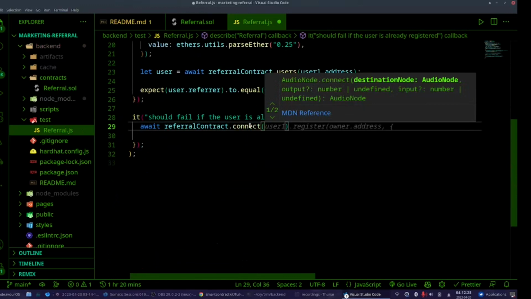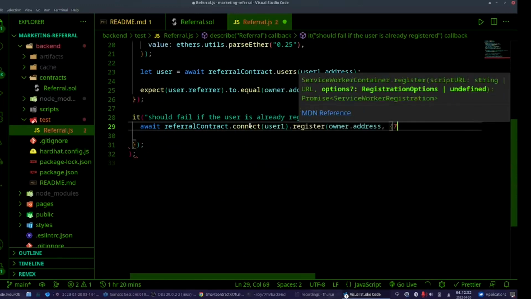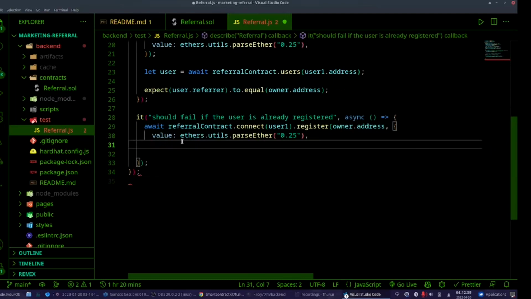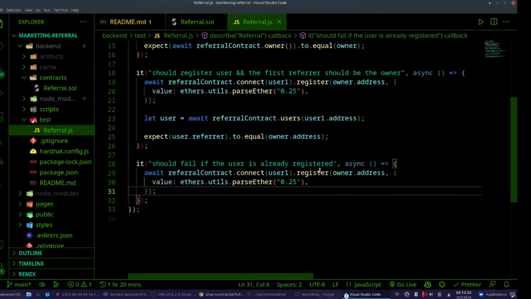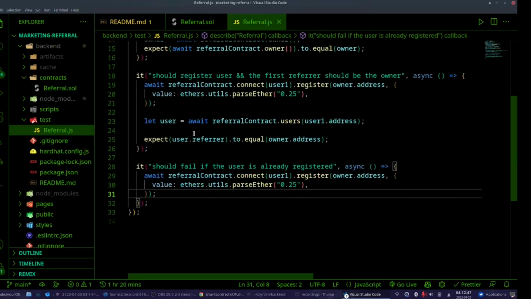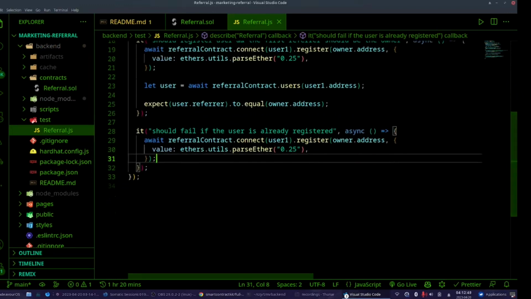I want to connect via user1 and register. I'm doing the same thing that we have done in the previous one, because all of these are new instances, so I have to register again.